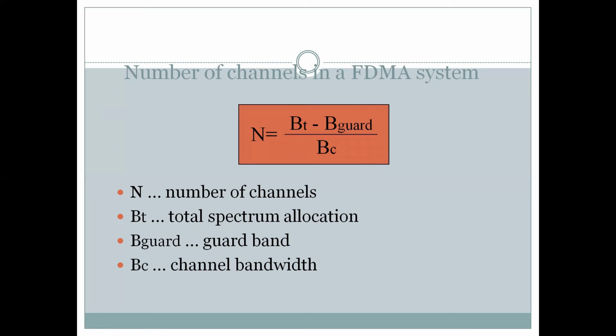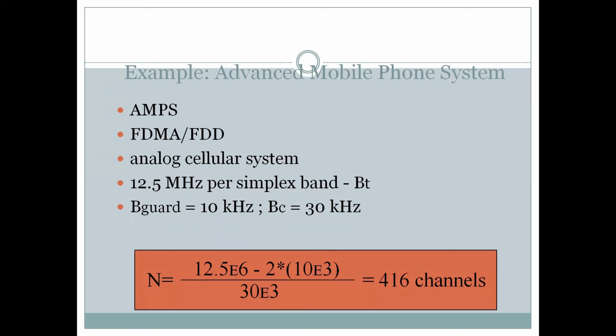That gives you the number of channels in an FDMA system.